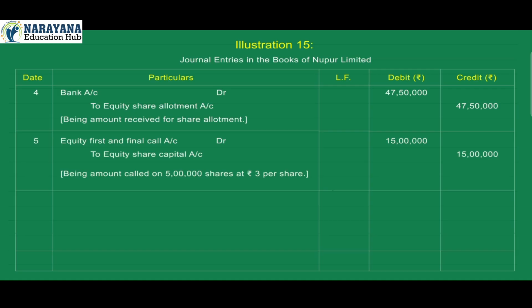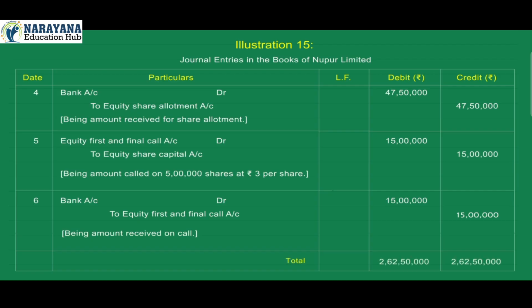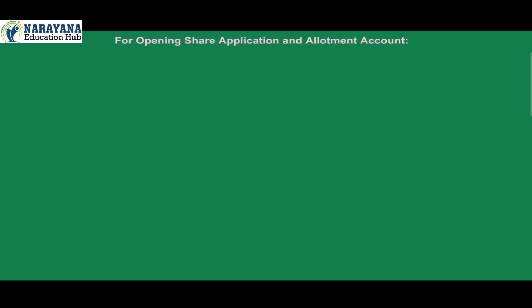Being amount called on 5 lakh shares at ₹3 per share. 6. Bank account debit 15 lakh, to equity first and final call account credit 15 lakh. Being amount received on call. Total debit 2,62,50,000. Credit 2,62,50,000.